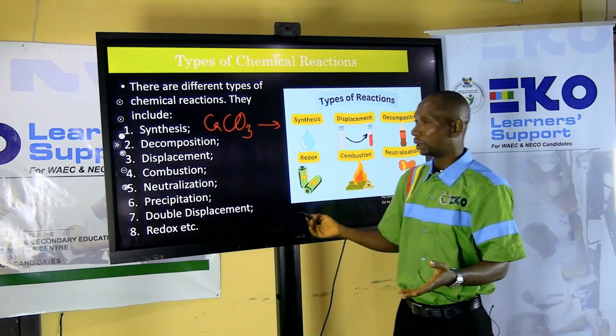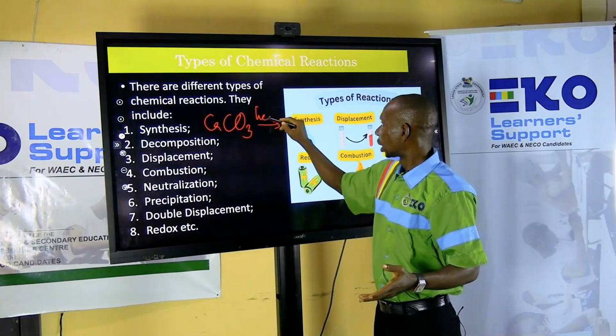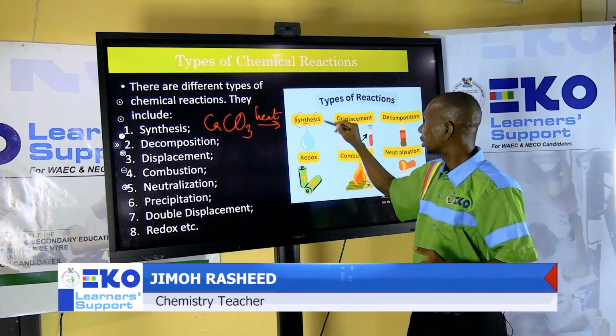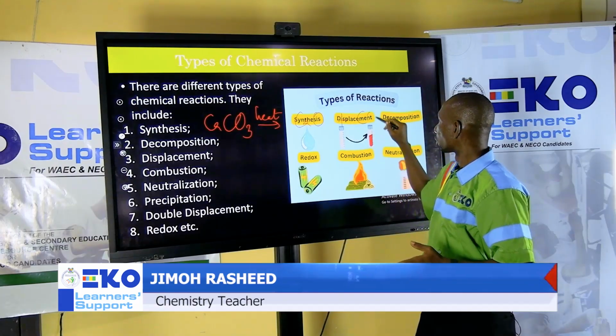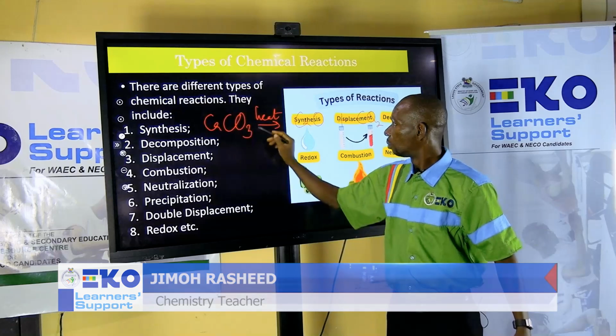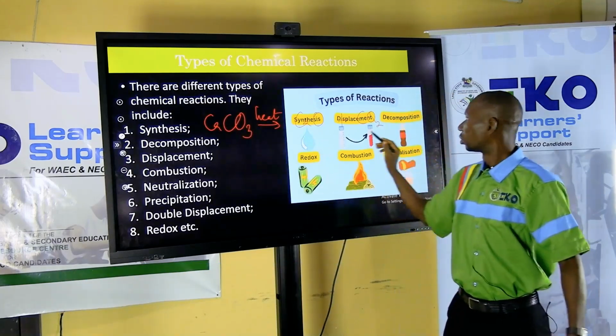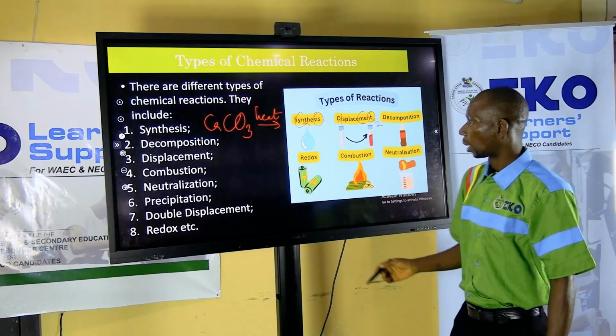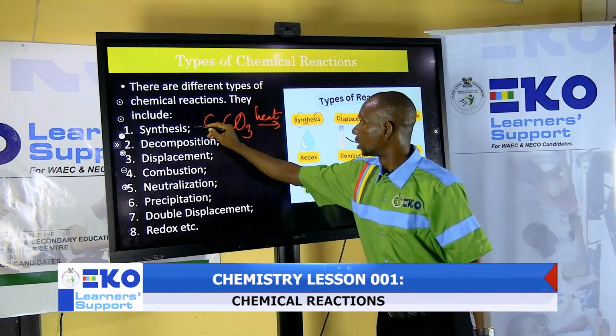You can use heat to decompose it, and that will give you calcium oxide plus carbon(IV) oxide. You can see that what has happened here is just us splitting this complex compound. This is what we call a decomposition reaction.